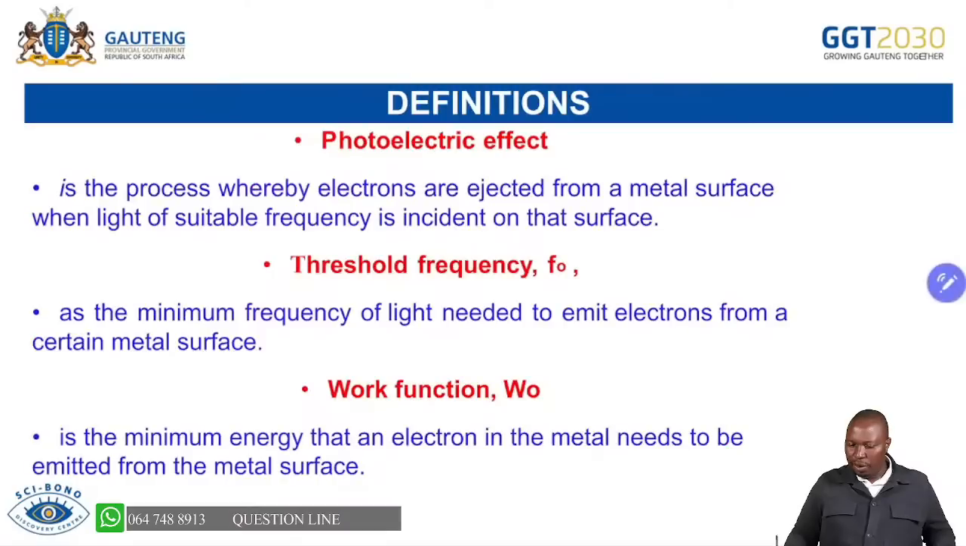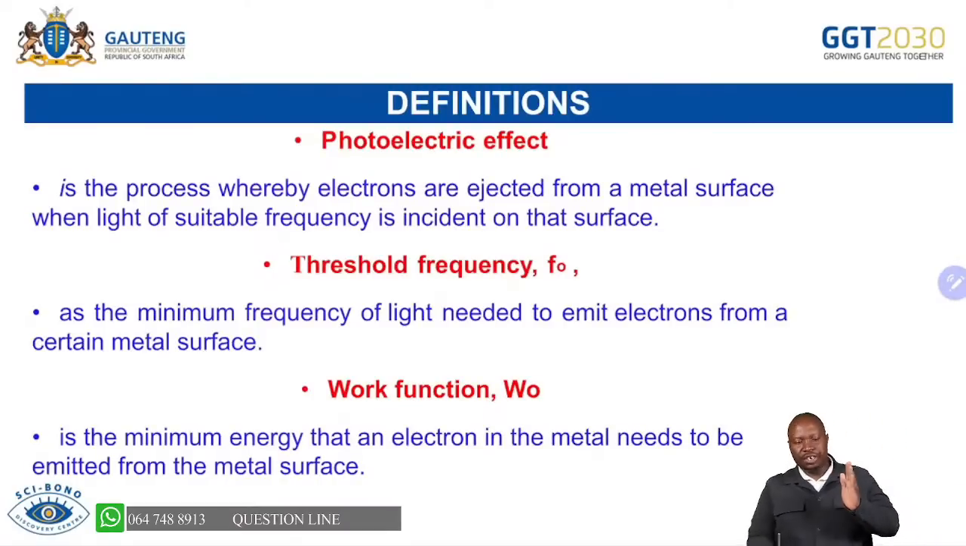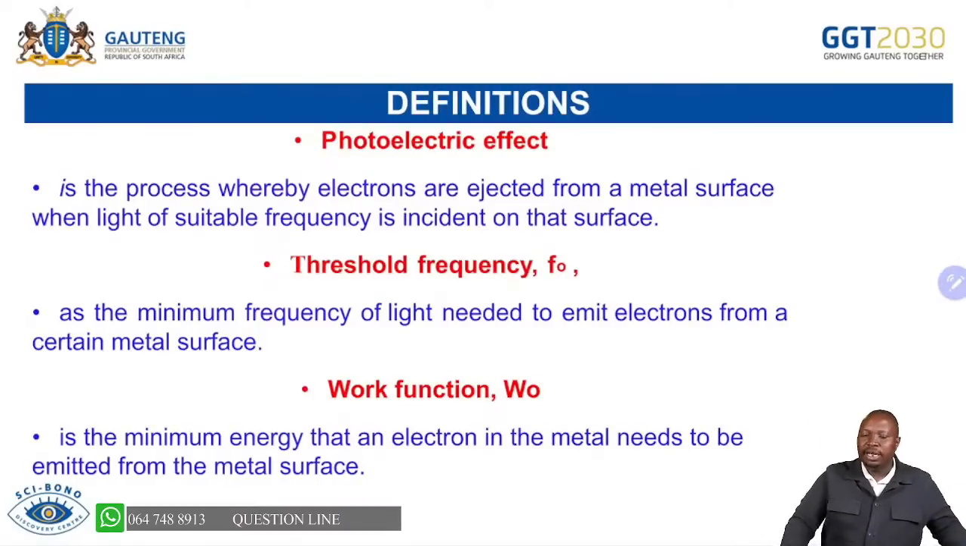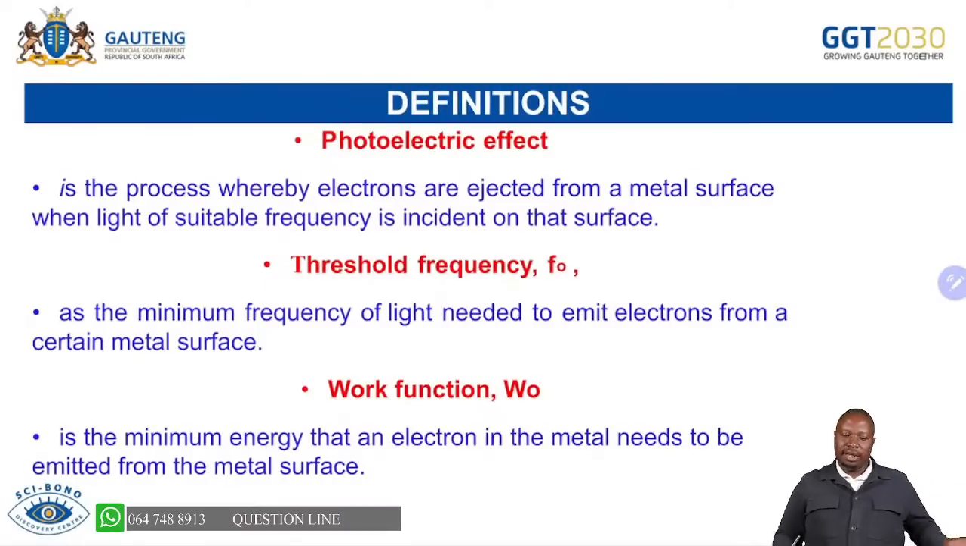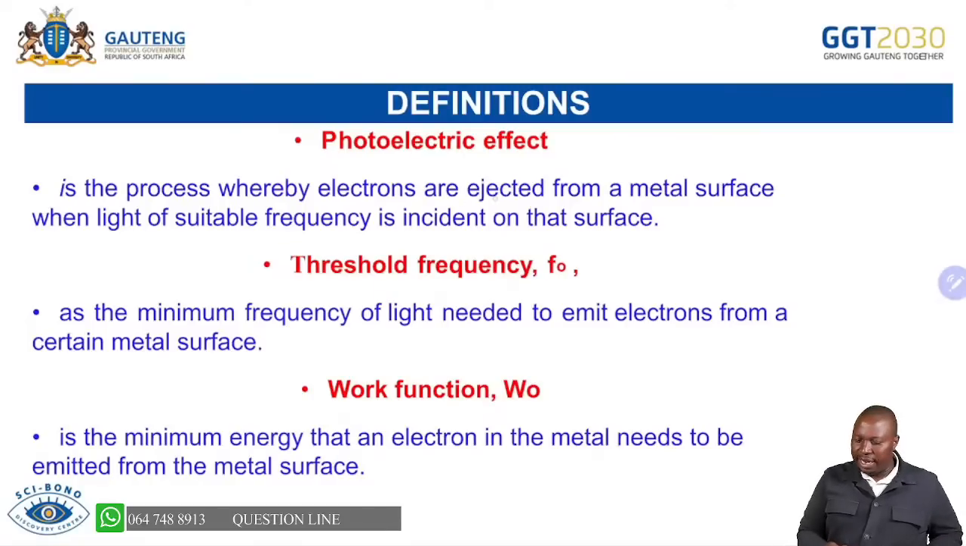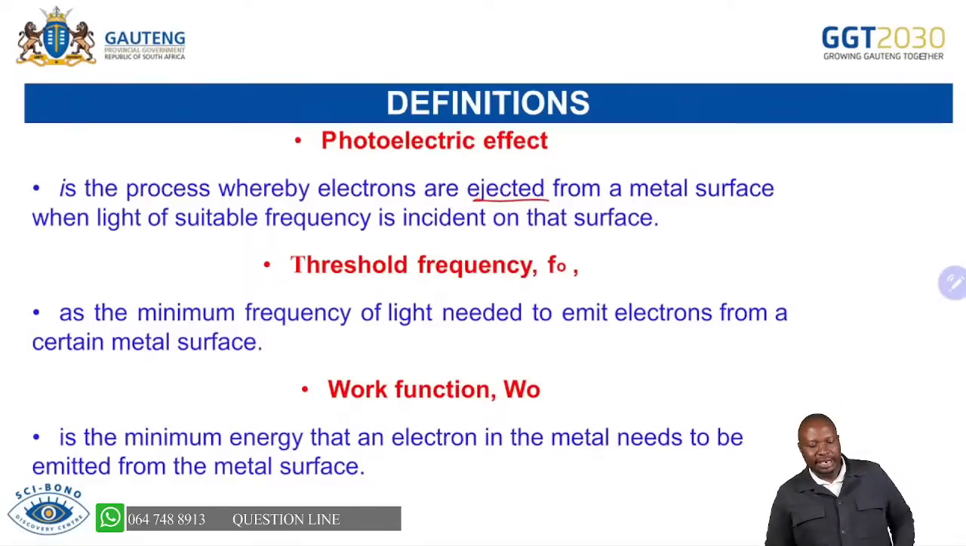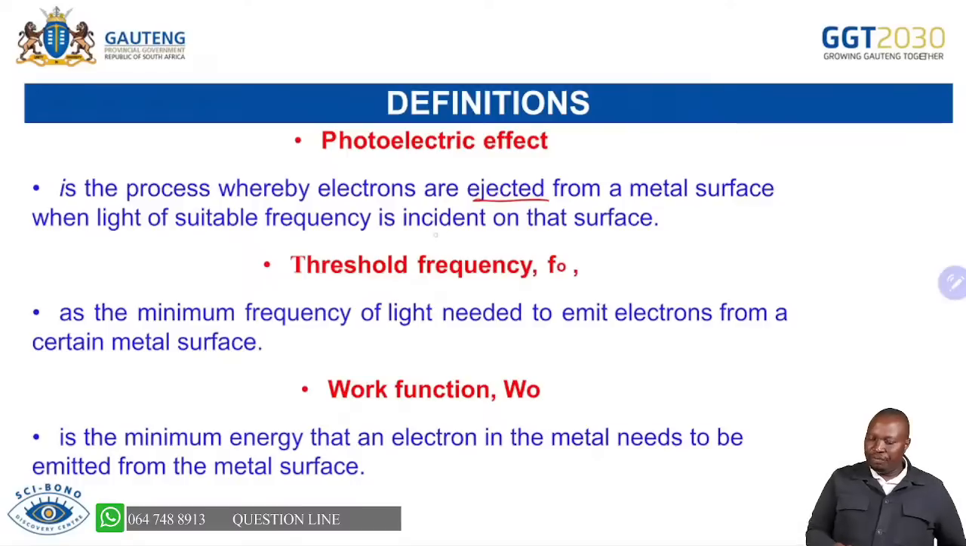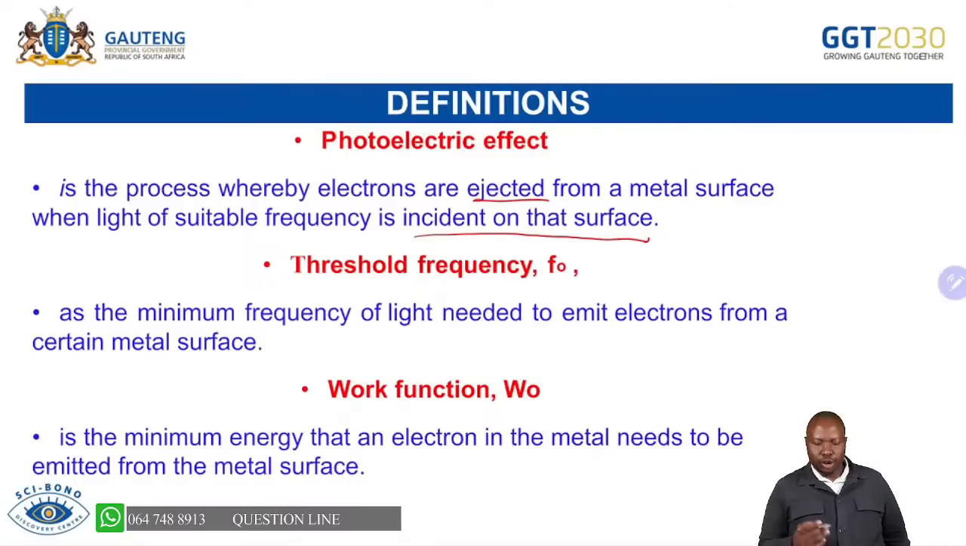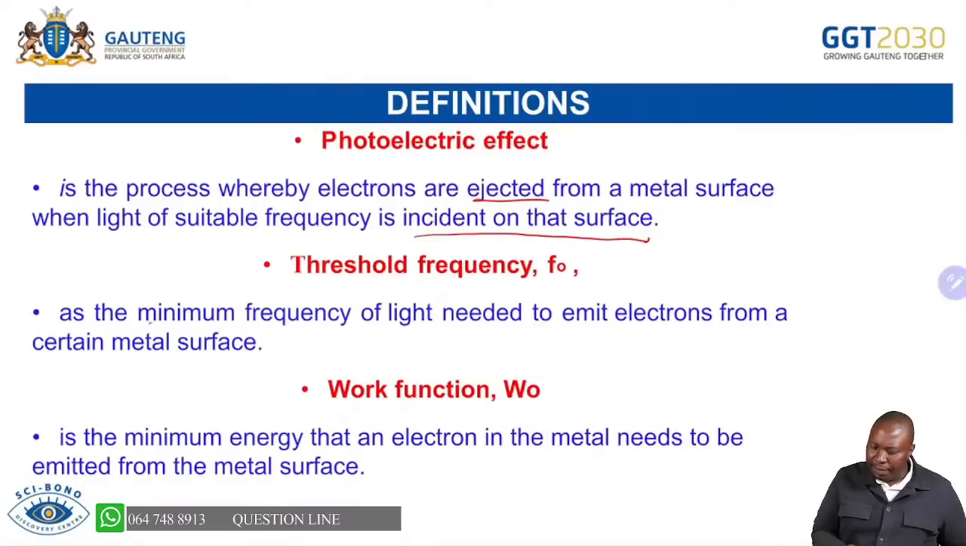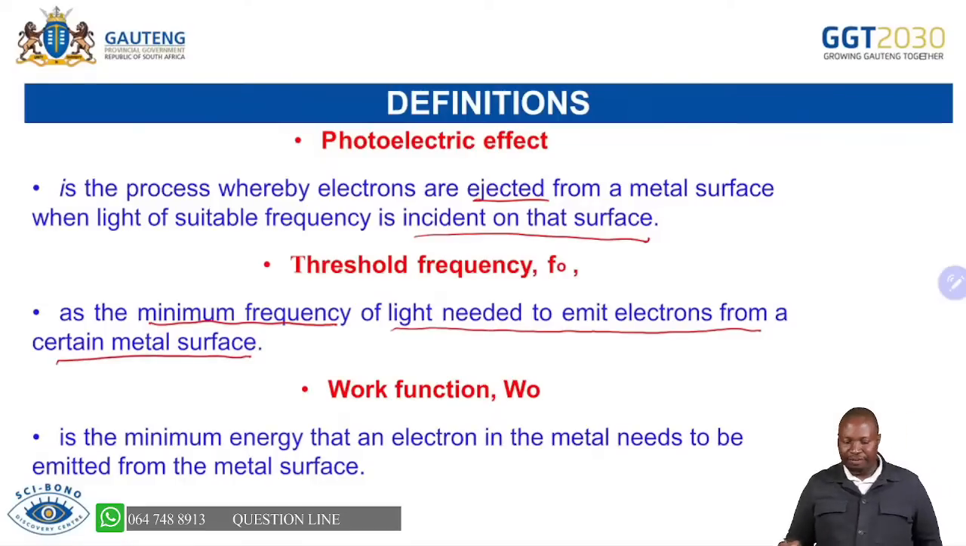With no wasting of time, we move to the issue of definitions. You will know these three. Photoelectric effect is the process whereby electrons are ejected from a metal surface when light of suitable frequency is incident on that surface. Threshold frequency is the minimum frequency of the light needed to emit electrons from a certain metal surface. It goes with work function.